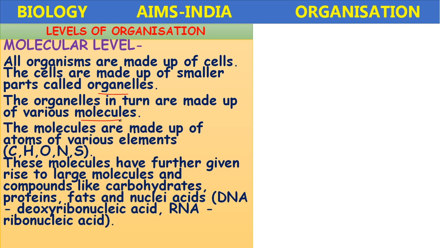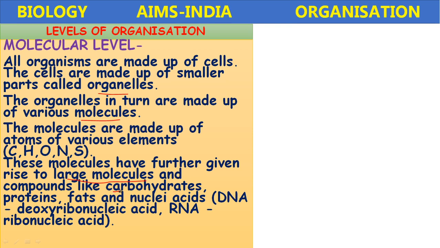The molecules are made up of smaller particles called atoms, or the various elements like carbon, hydrogen, oxygen, nitrogen, sulfur, and so many others. These molecules have further given rise to larger molecules, which are called macromolecules.